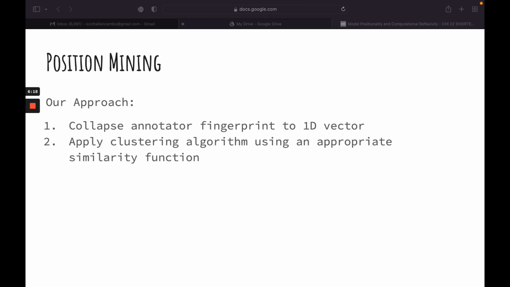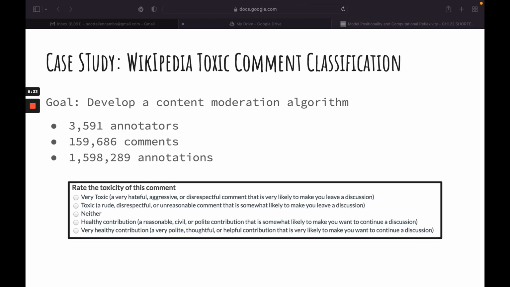The approach that we take to position mining is quite simple. We first collapse the annotator fingerprint into a 1D vector, then we apply a clustering algorithm with an appropriate similarity function. We encourage all to explore other potential solutions as well. To demonstrate these techniques and how they can help reflexivity in data science, we applied them to the task of developing content moderation algorithms using the Wikipedia toxic comment classification dataset.